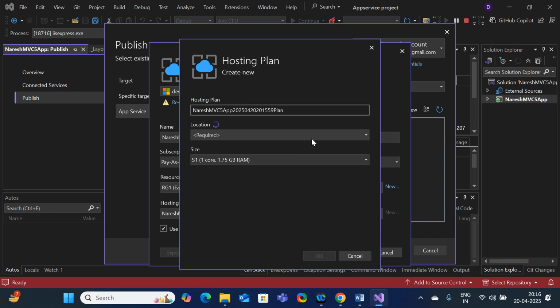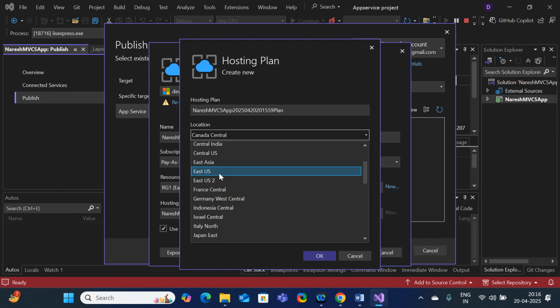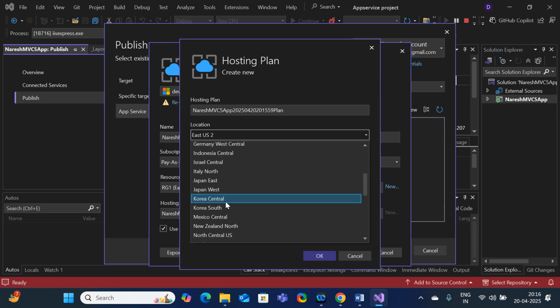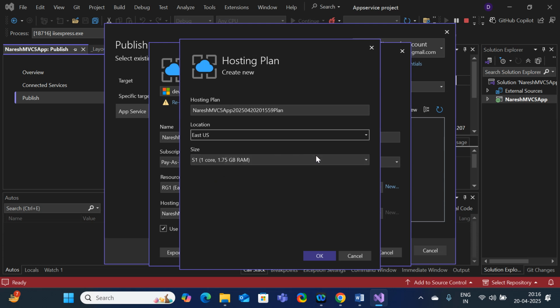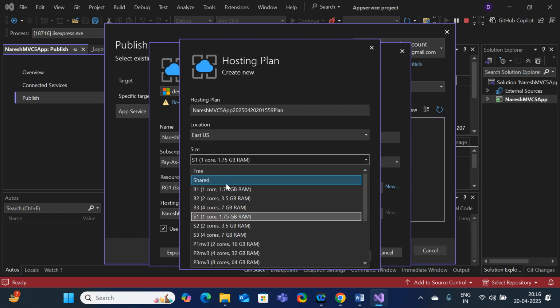So here you can select the new hosting plan and the location you want. By default Canada Central has come. Here I am going to select US, East US, because my resource group has been created in East US only. That's why I selected the East US region. Here I am going to select the basic tier.